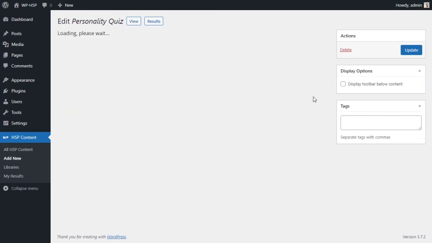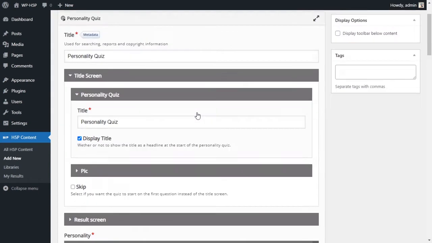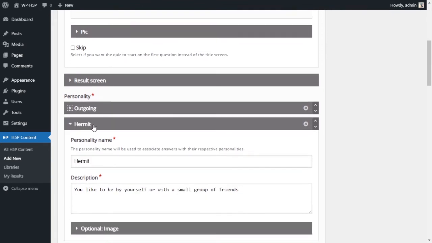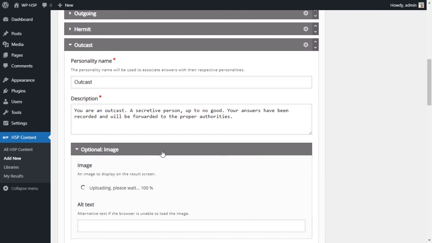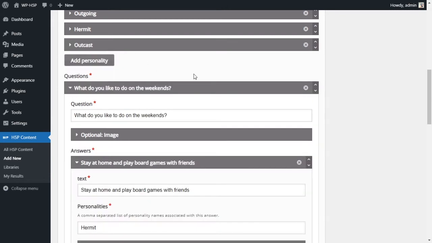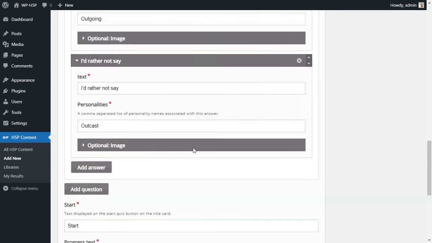Let's go back and make a few changes. So we've got our title screen, we've got outgoing, hermit. Let's add an image to the outcast. Kind of a shadowy character. Alright, so our image is there. So as you can see, the purple color, the green color, we can change. The animation where the bar is progressing, we can change that as well.